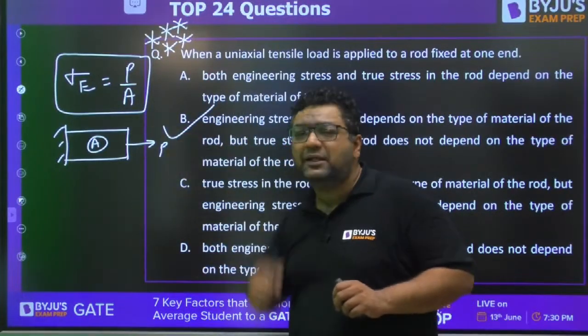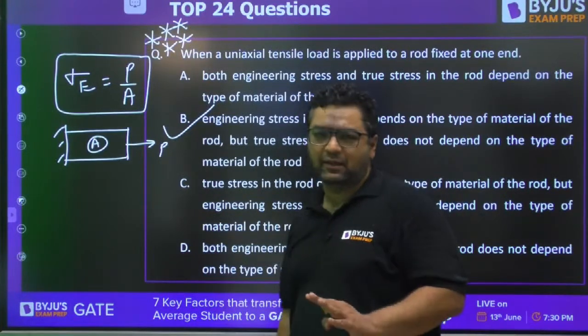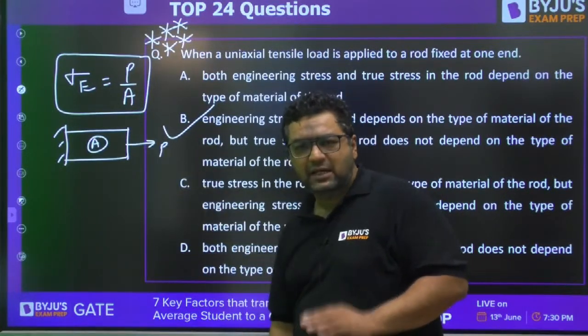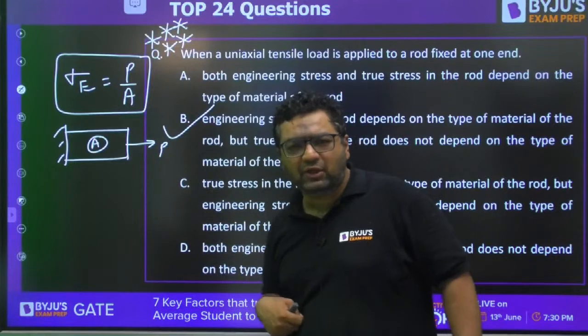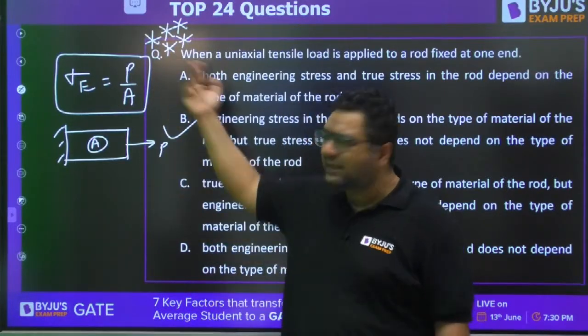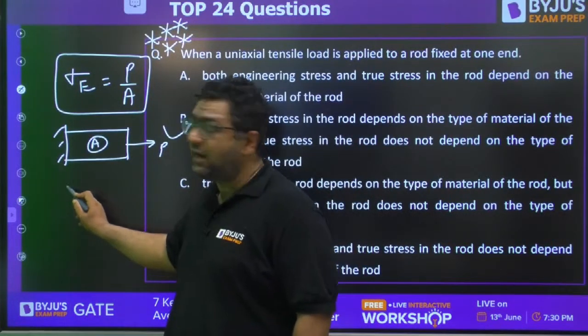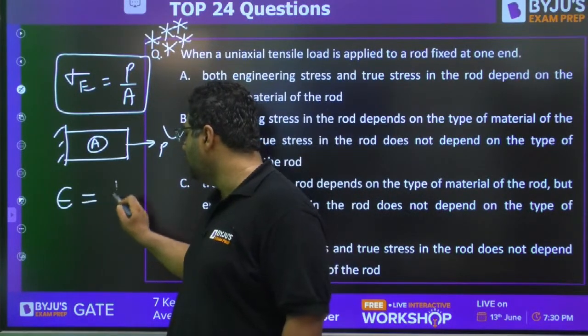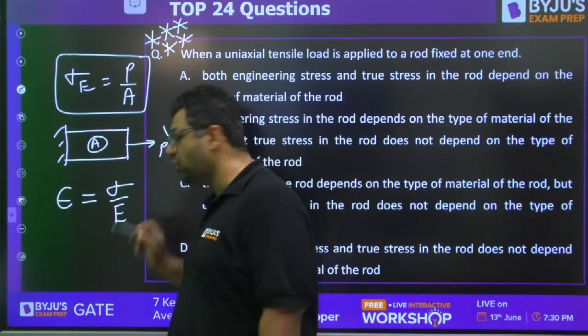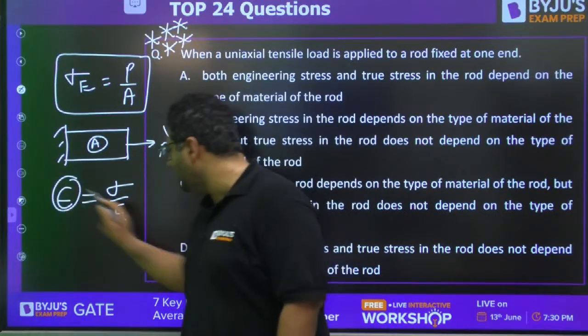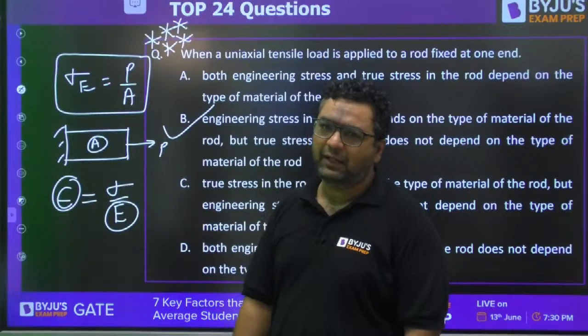And if I ask you stress, have you ever asked about the material? When I ask you what will be the stress induced, you will never be asking, sir, which material it is. Have you ever asked, sir, E value is not given to us? No. You will directly tell, sir, P by A. But whenever we are talking about the strain here, you will say stress by E. Yes or no? So for strain, we will require the E. Material will be required here.